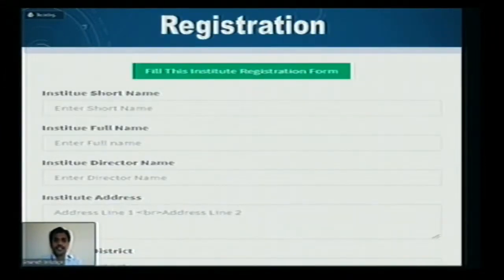So these are the details for registration, like your institution short name, full name. These details will be entered one by one, and we are going to have a demo of all these things, and we'll be learning more about what exactly we are going to do with this.